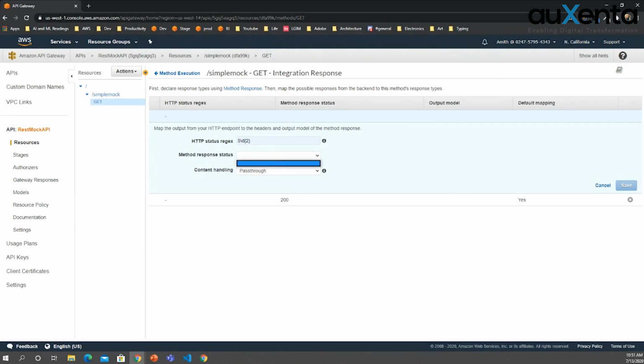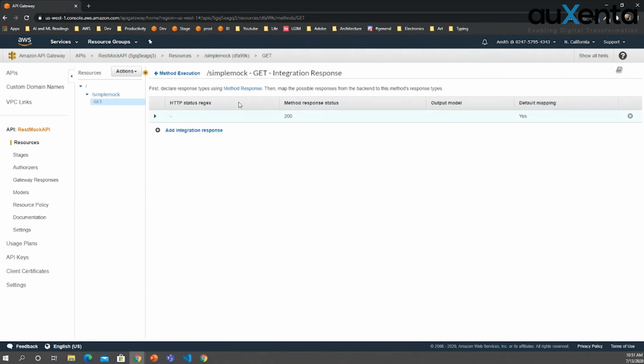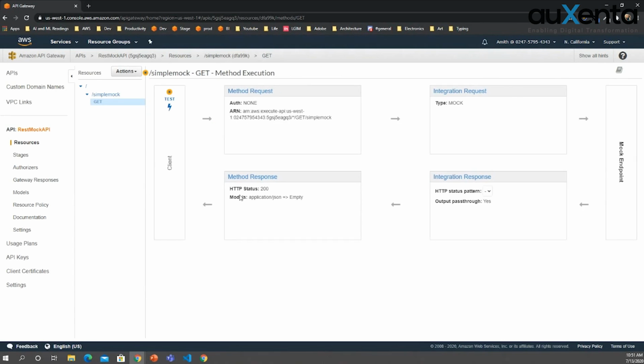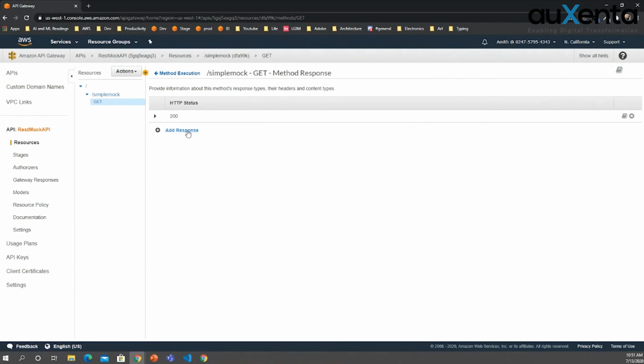Why this is happening is, again, it doesn't support the 500 status code here. That's why you can't put an integration response, and that's why you can't map it to 500 status. You have to first go there and put the 500 HTTP status.